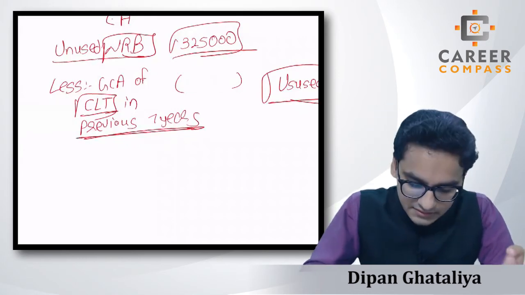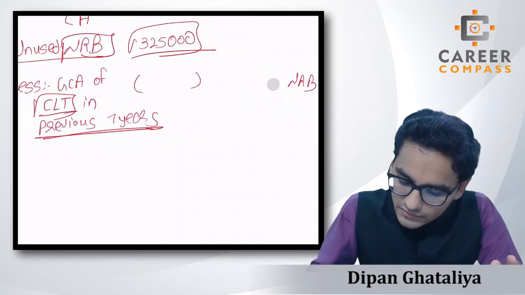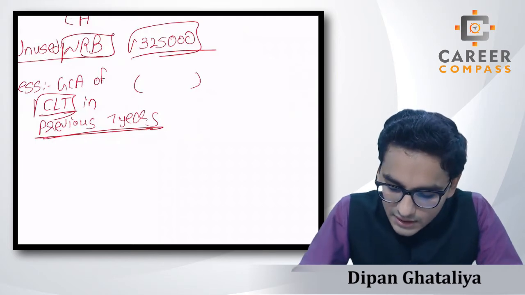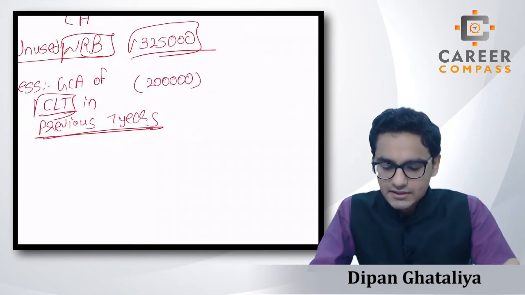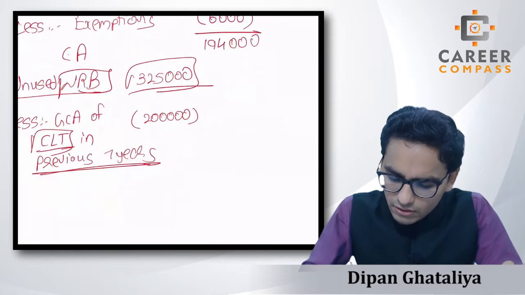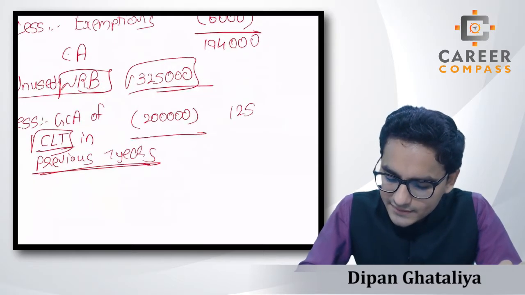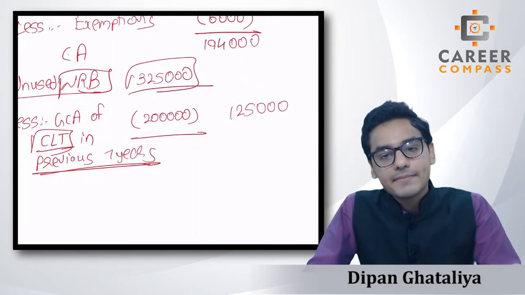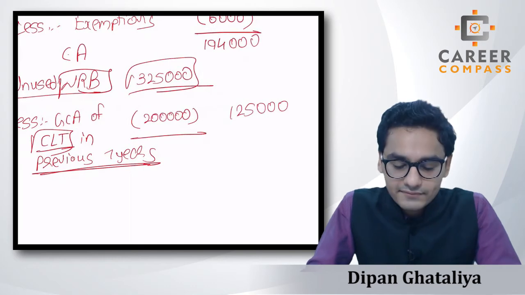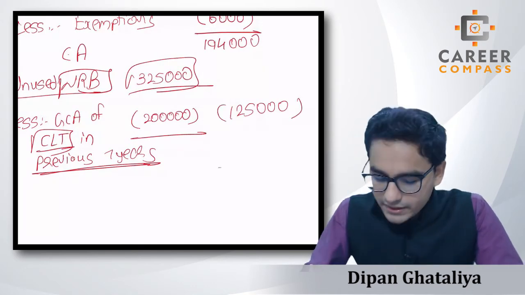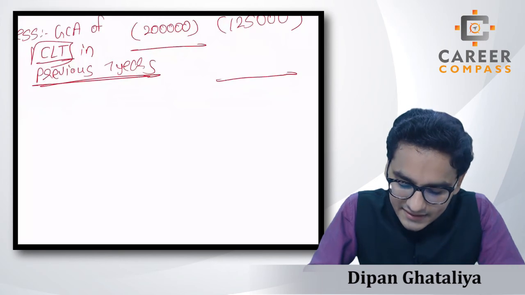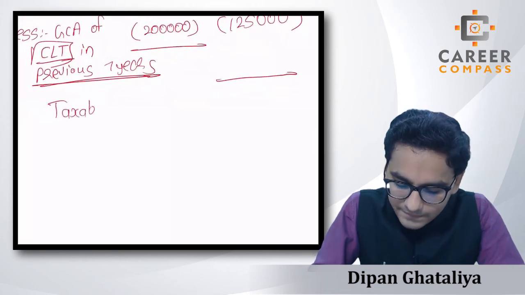So just assume that in the question it is given that we have used approximately 2 lakh pound of the nil rate band in the previous 7 years in total. So now we have only 1,25,000 of the nil rate band to be used for the current gift. That we are going to deduct, and whatever amount we now get is the taxable amount.